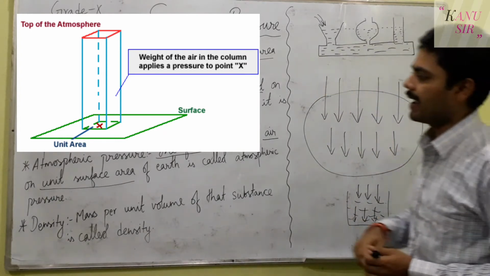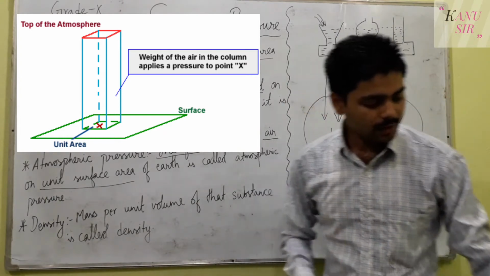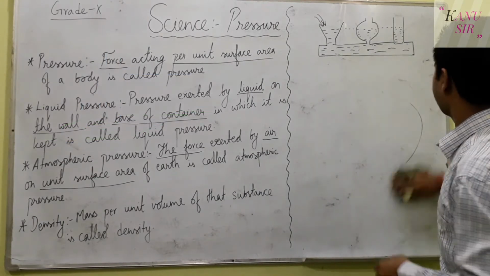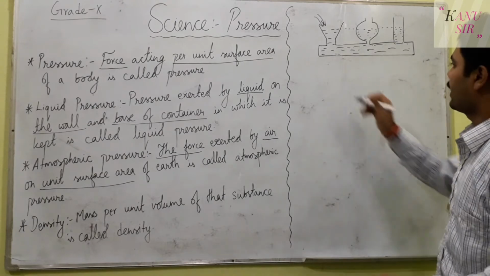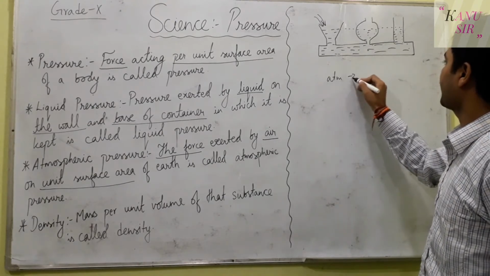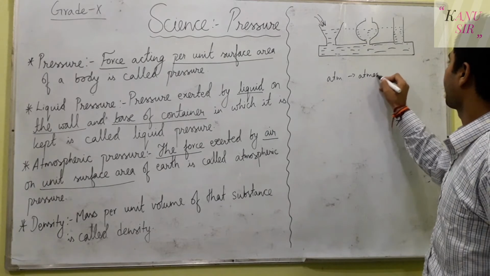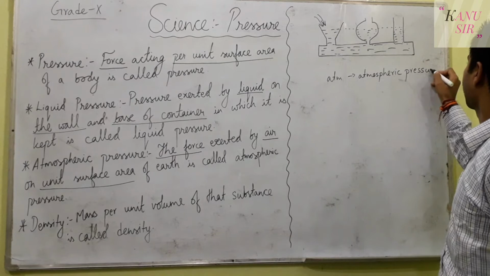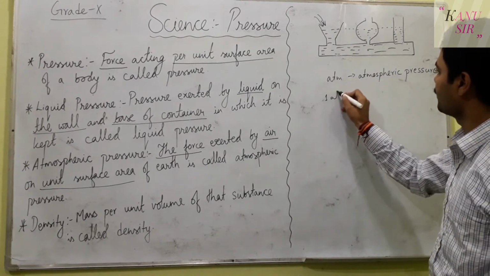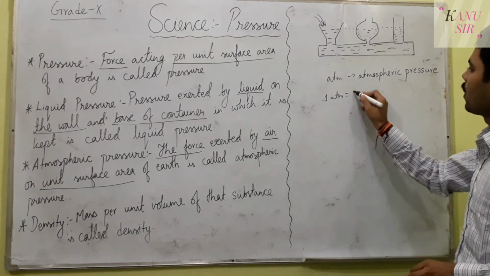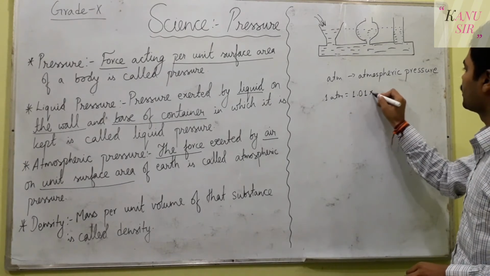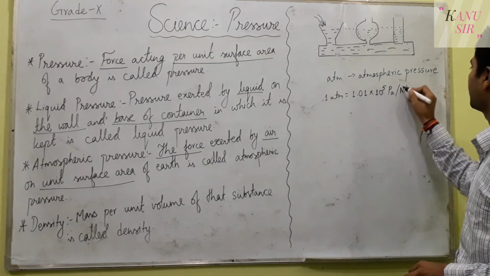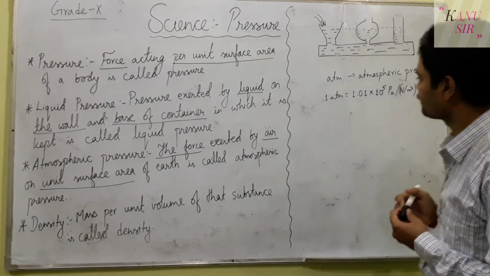So that is called atmospheric pressure, and the unit of atmospheric pressure is measured in ATM. If we write 1 atm, then it is equivalent to 1.01 into 10 to the power 5 pascals, or you can say Newton per meter square.